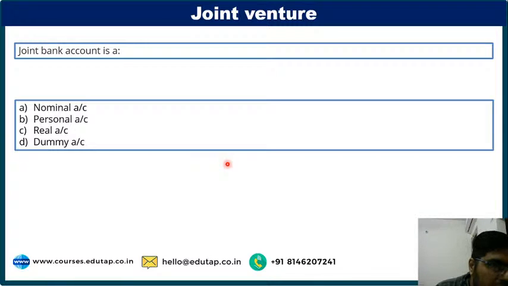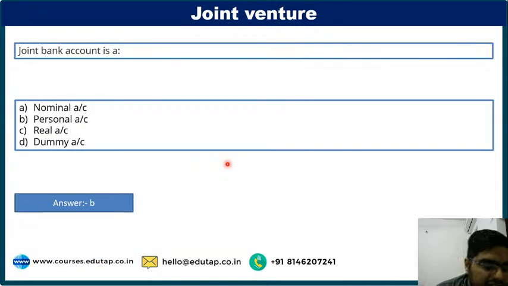Manjunath, Moonlit, Gaurav going with C. Jyoti going with B, Anuradha going with C. Take your time, think properly. So the correct answer is B. I'm telling you the correct answer is B. Just tell me the logic behind it. That's why I told you nobody will give the correct answer to it.